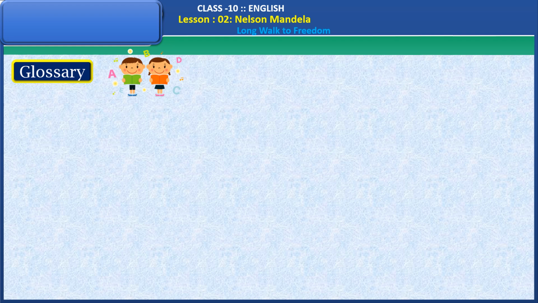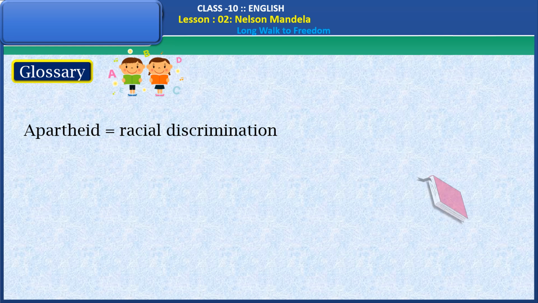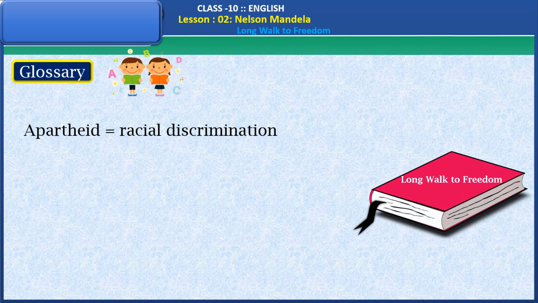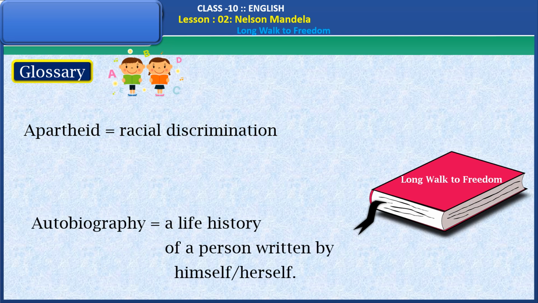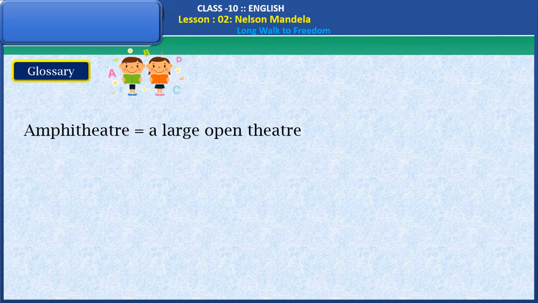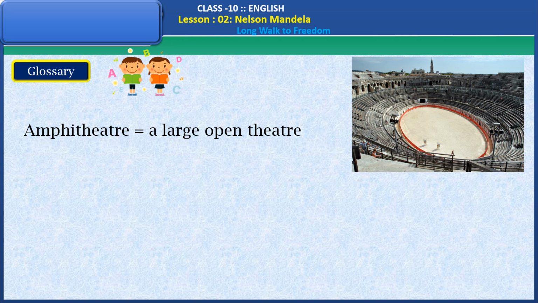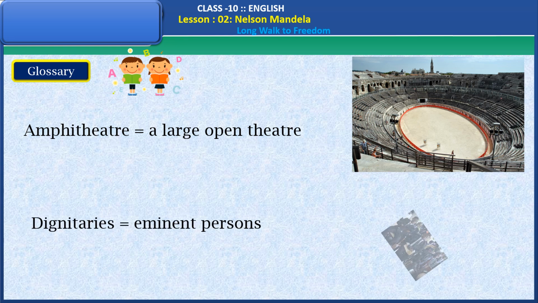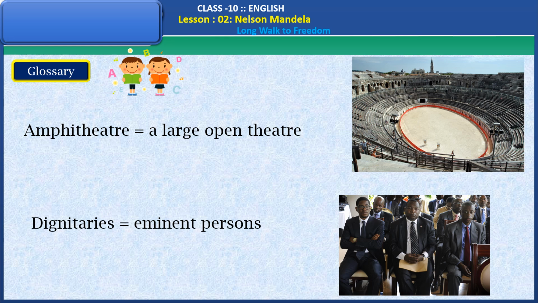Now let's have a look at the glossary. Apartheid, it means racial discrimination. Autobiography, a life history of a person written by himself or herself. Amphitheatre, it means a large open theatre. Dignitaries, it means eminent persons.